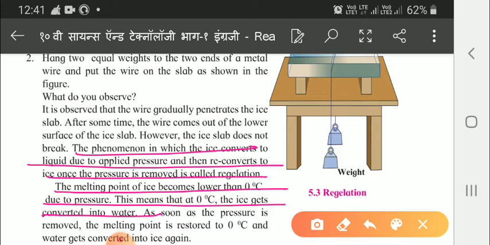So we can see that the melting point of ice becomes lower than 0 degrees due to pressure. This means that at that point the ice gets converted into water, and as soon as the pressure is released or removed, the melting point is restored to 0 degrees and water gets converted to ice again. So all this you have to underline.